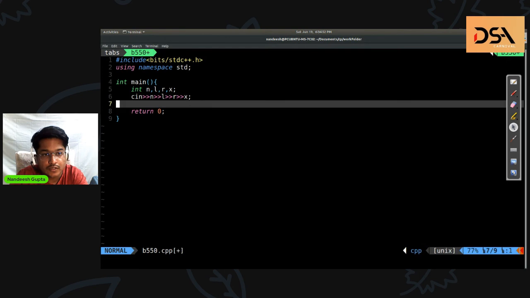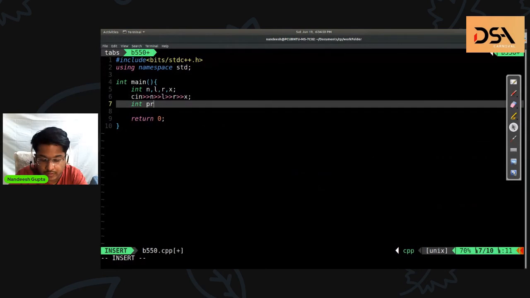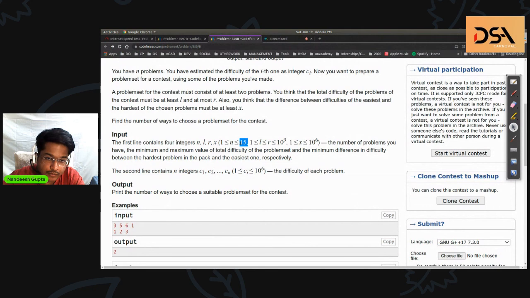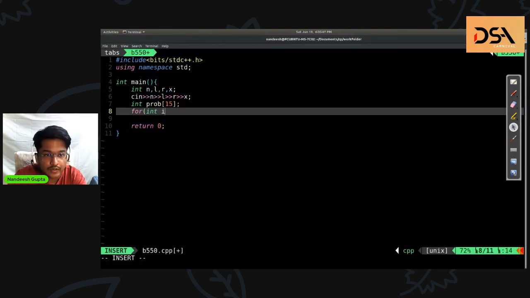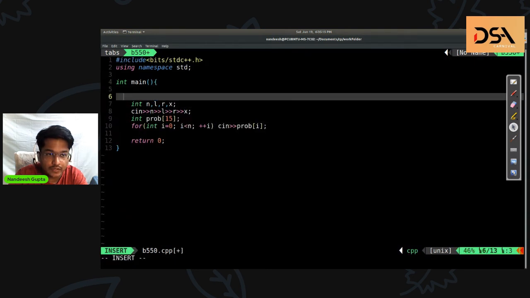C I integers. Okay, so let's save them in an array, say problem set prob, and since n is less than or equal to 15 only, so I'm making a 15 size array. So for int i equal to 0, i less than n, I will input the corresponding problem. So the input is done.